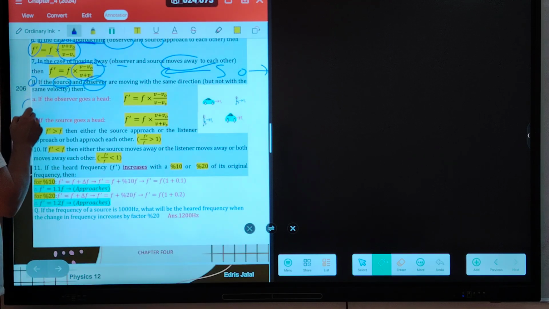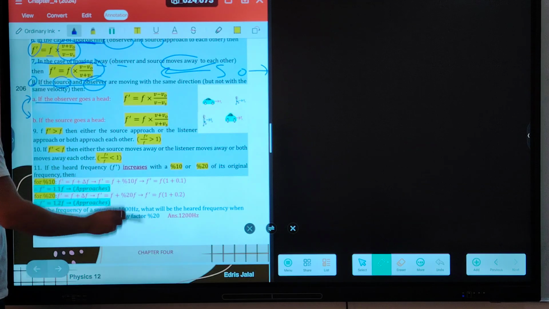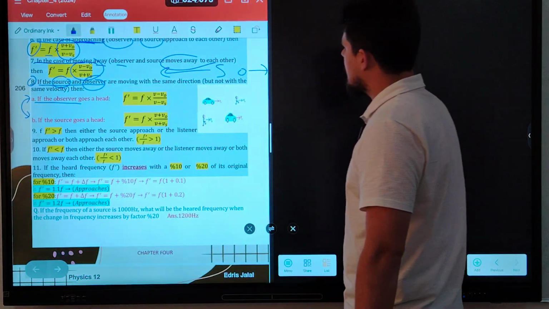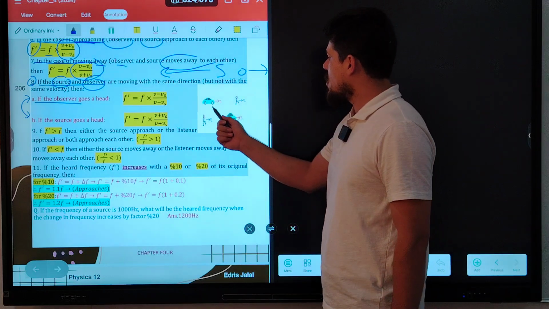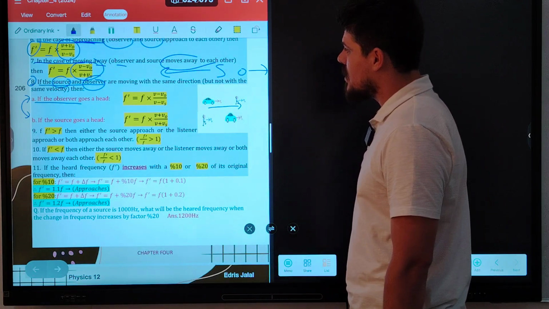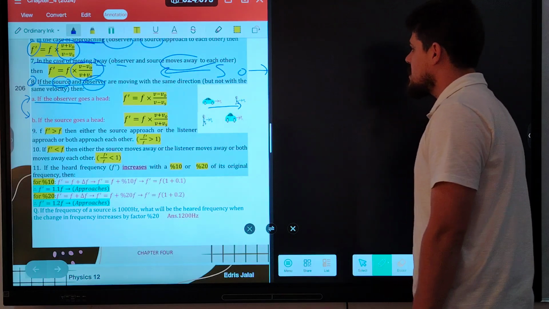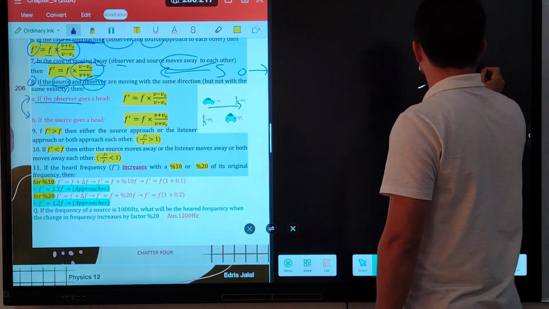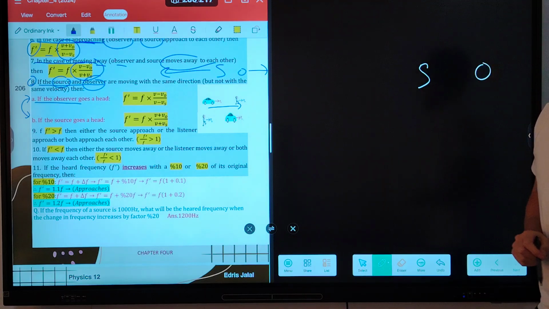Okay, this case can be classified into two types. If the observer goes ahead. What do you mean by if the observer goes ahead? It means that the source is following the observer. Look: source and observer.